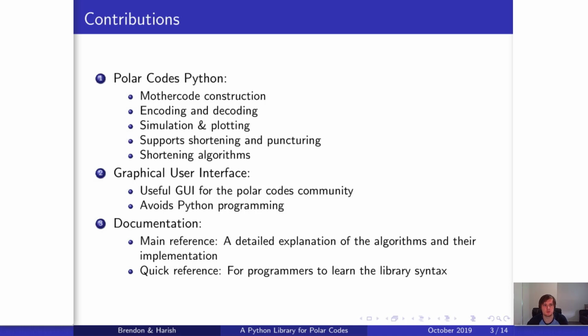My main contributions for this project are creating a polar codes Python library with encoding and decoding functions, simulation and plotting functions, support for shortening and puncturing, and a few shortening algorithms. I've also provided a user-friendly interface with the Python library. There are also two types of documentation. The first one is the main reference, which is a detailed explanation of the algorithms and their implementation, as well as a quick reference for programmers to easily learn the syntax of the library.